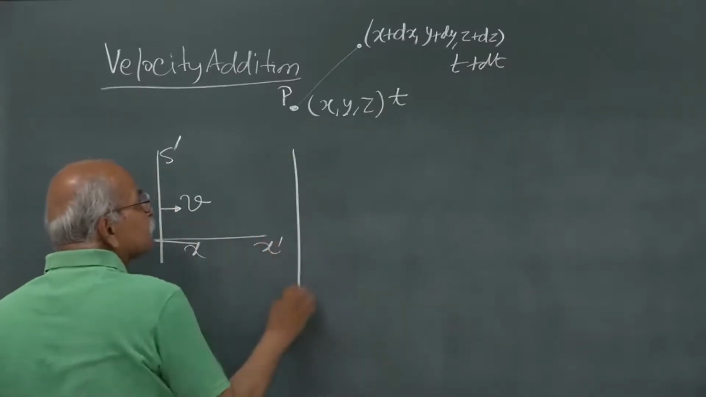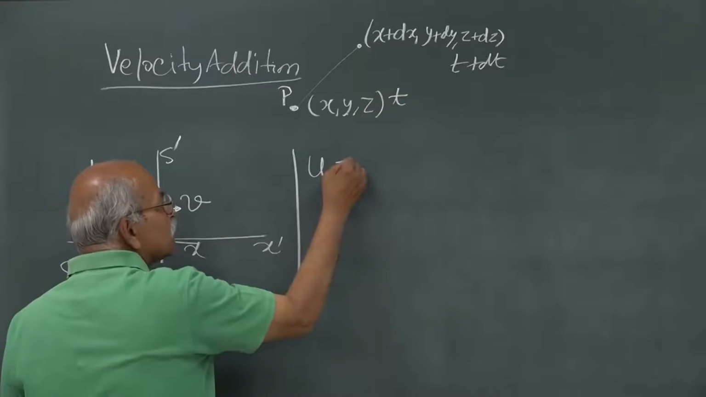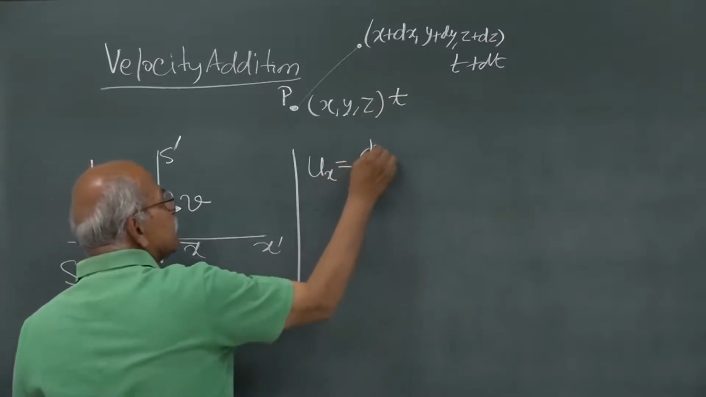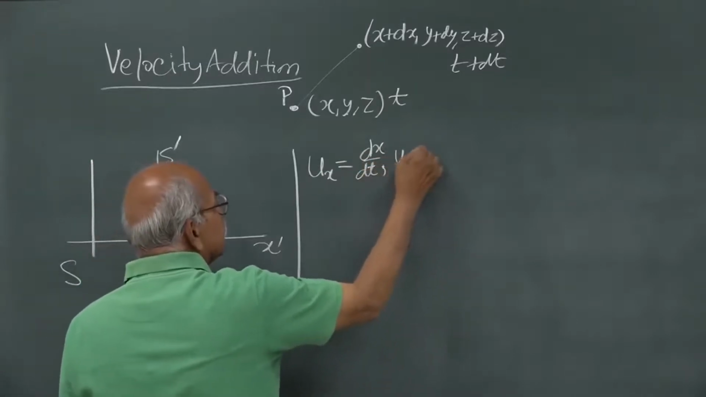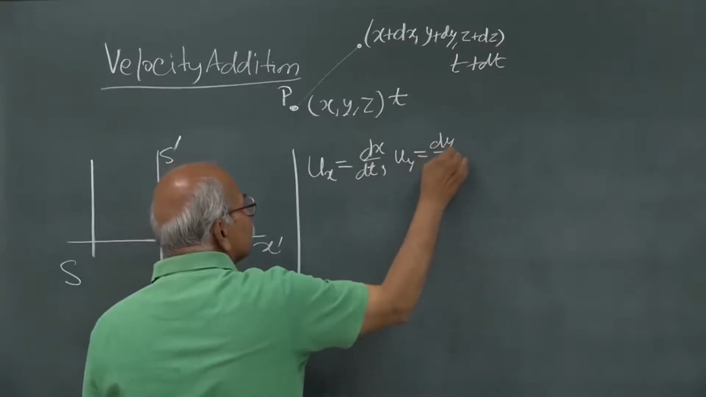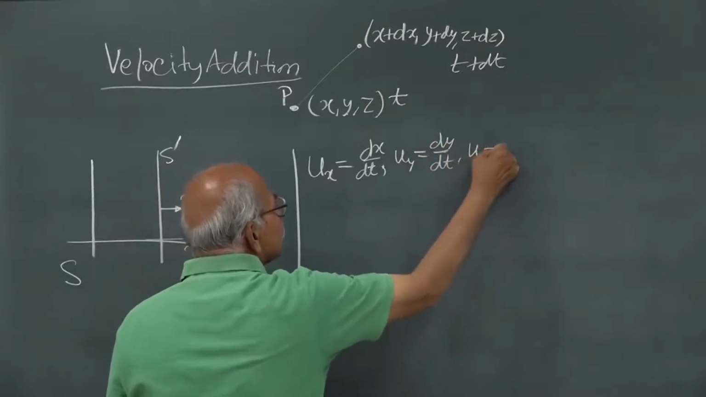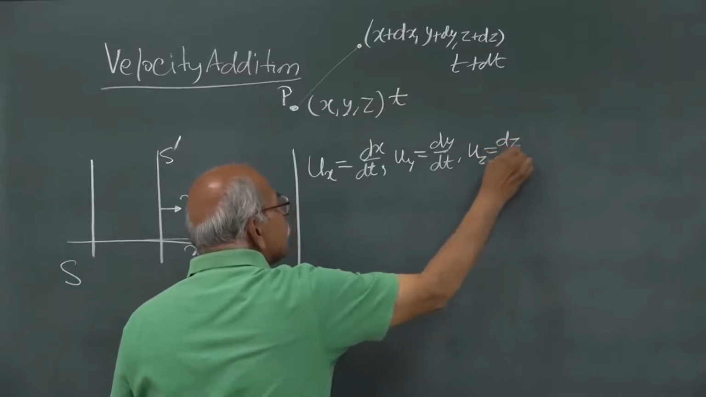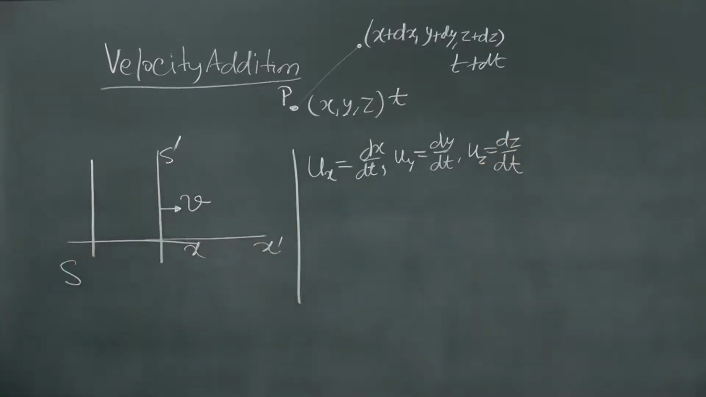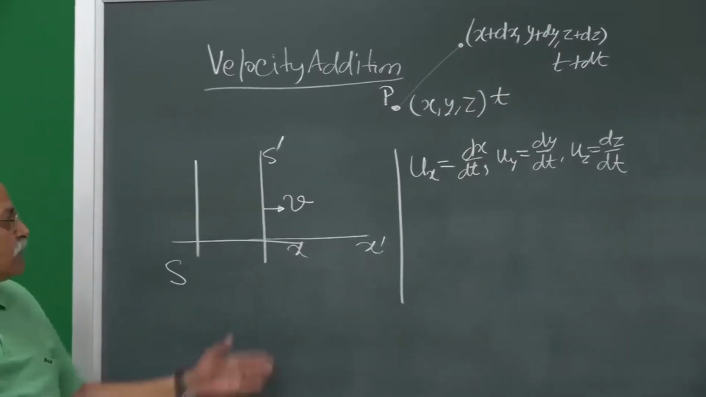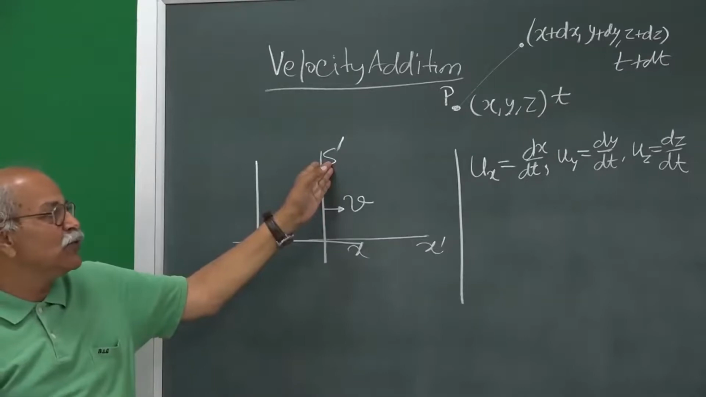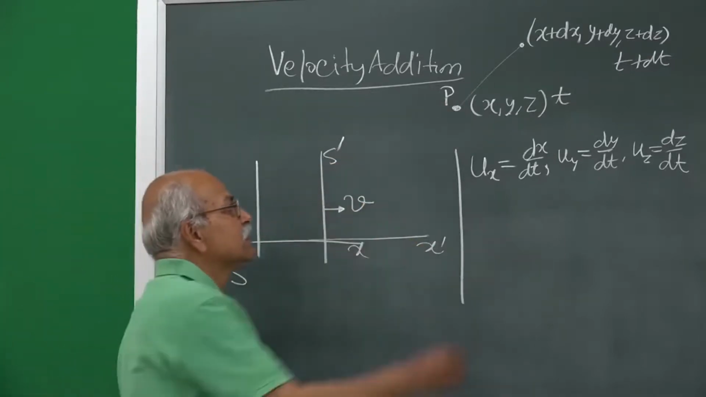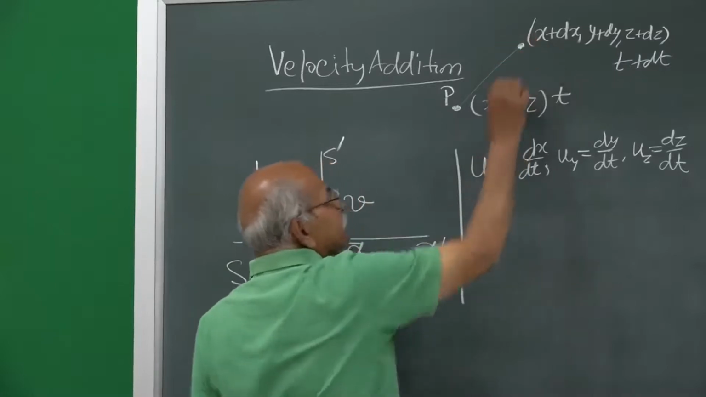And then we say that ux, x component of the velocity, is dx/dt, y component of velocity is dy/dt, and z component of velocity is dz/dt. This is the definition. And the same definition applies for S prime also. The same two events, this event P is here and then this event P is here.